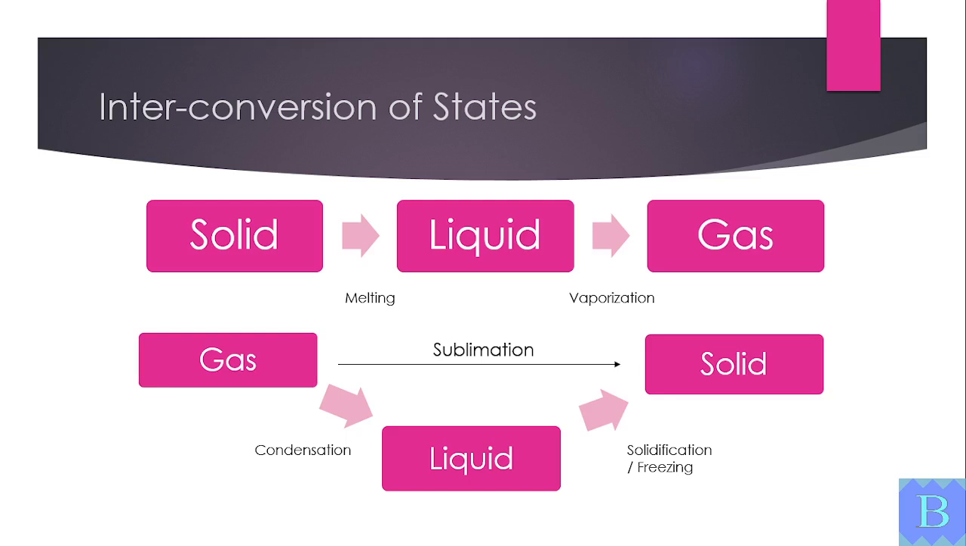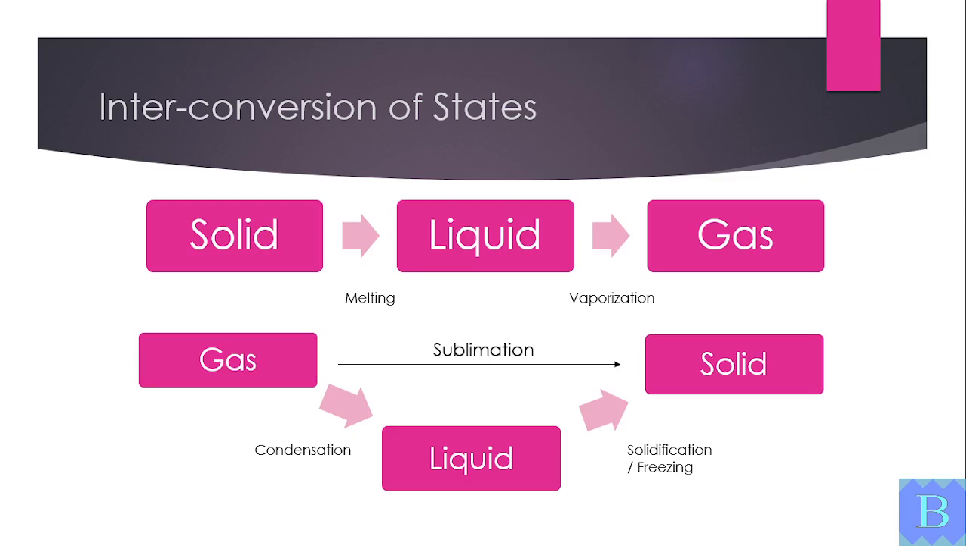The reverse happens when we cool. When gases turn into liquids, the process is called condensation. When liquids turn into solid, the process is called solidification. Sublimation is when a solid directly turns into gas, and condensation is when gas turns into liquid.